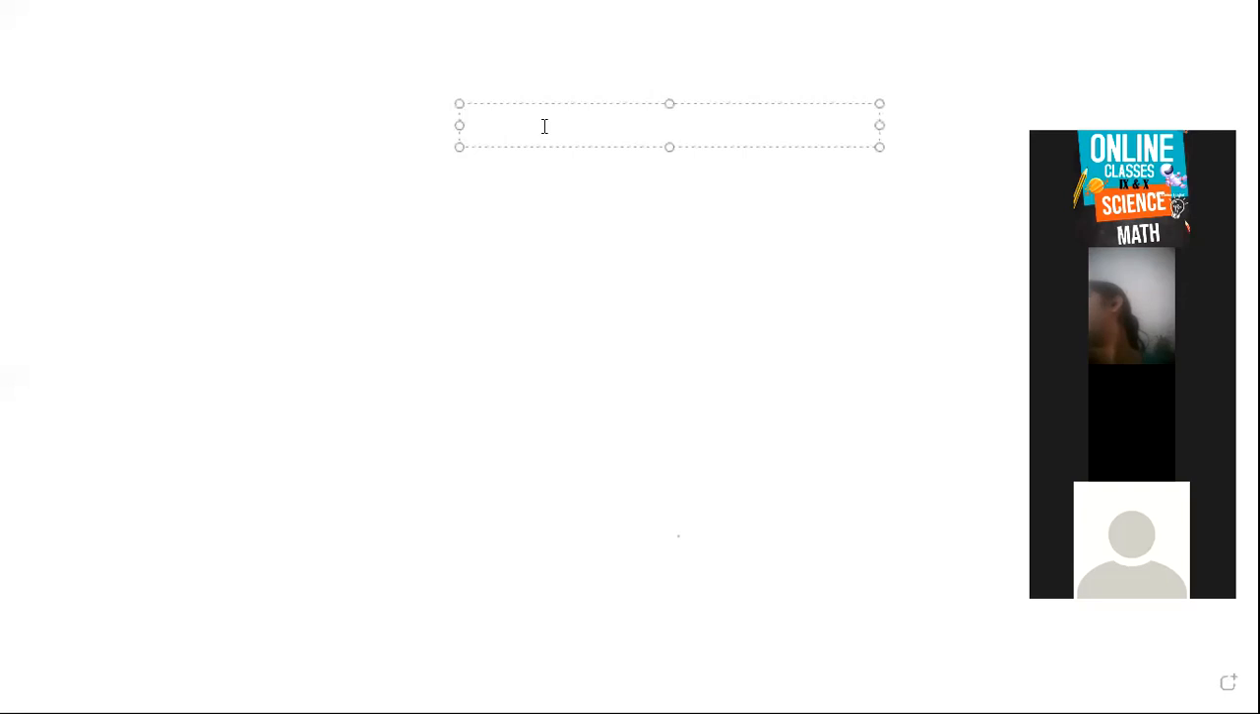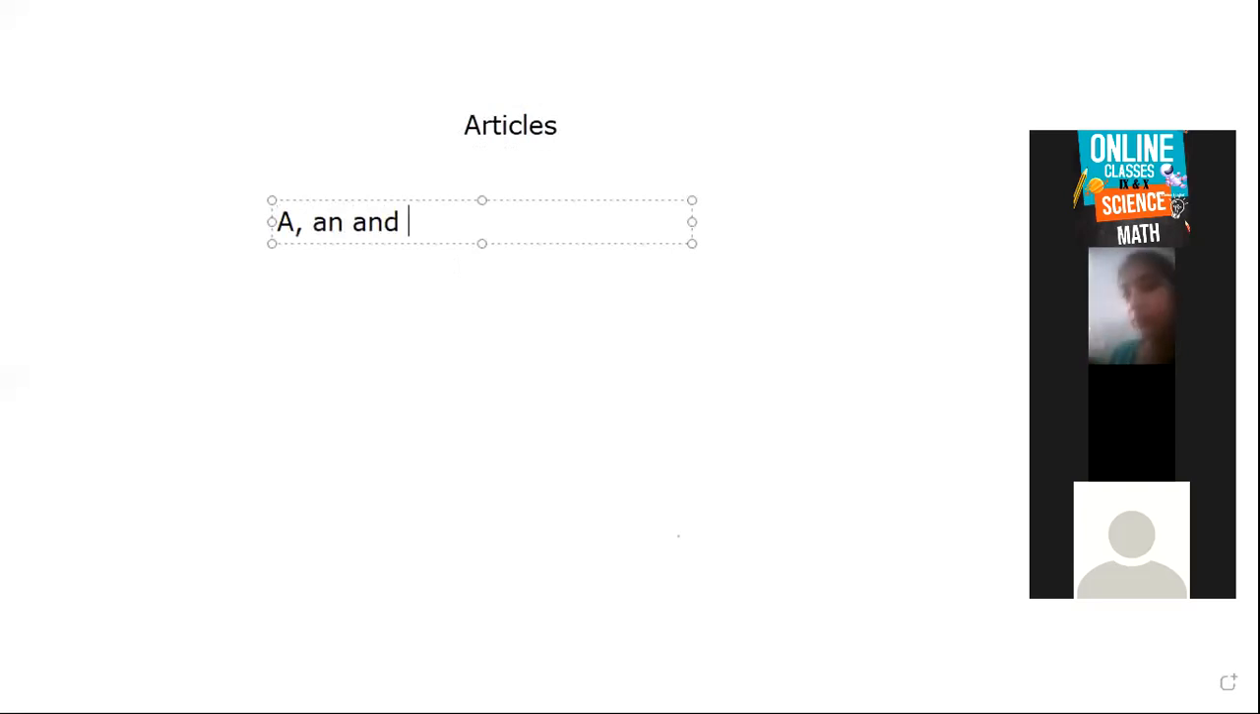So children, yesterday we started our chapter on articles. As we already discussed yesterday, articles are of three types: a, an, and the. We will study these three articles in this chapter, and you already know about them.